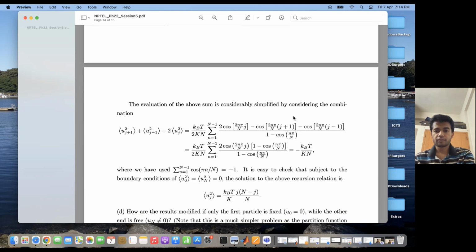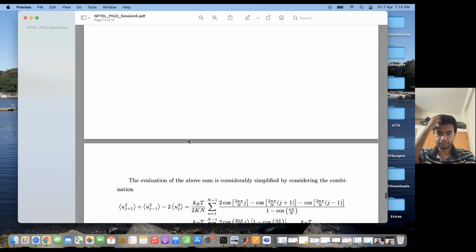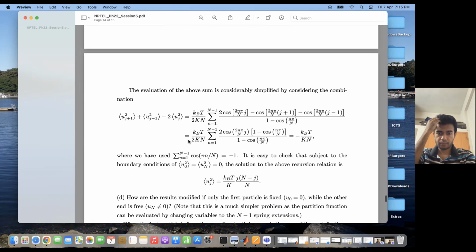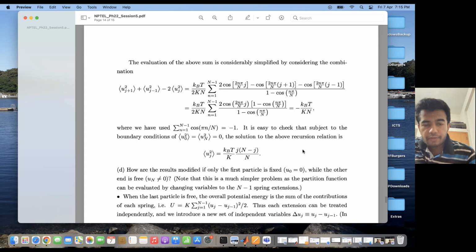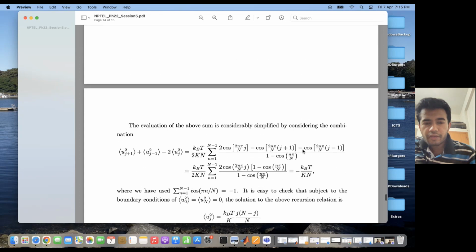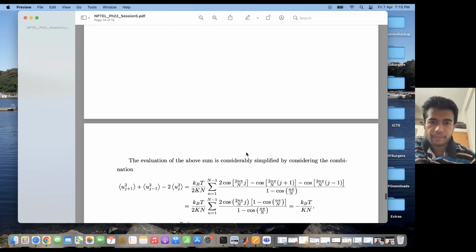So the evaluation of this summation is considerably simplified if I consider combinations like these. If you consider combinations like these, this is equal to minus kBT by capital K n, and in this way you obtain a recursive relation basically for the uj's.